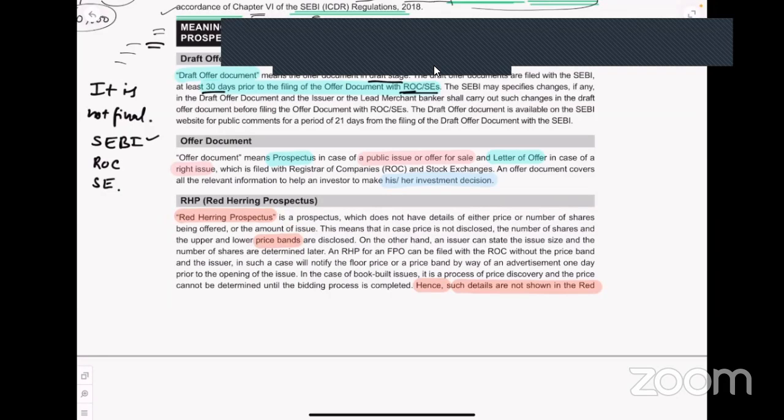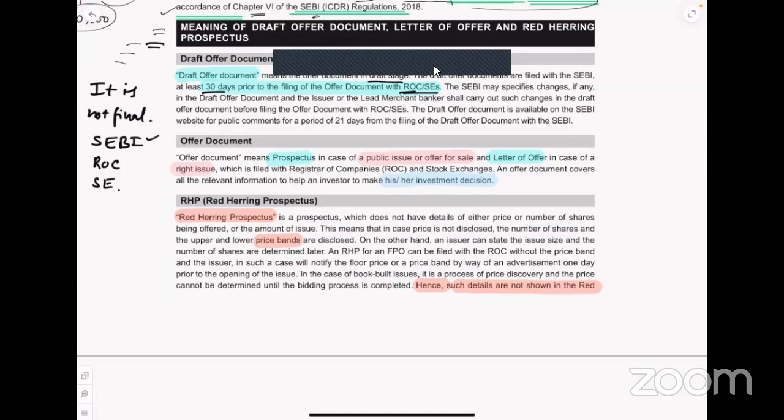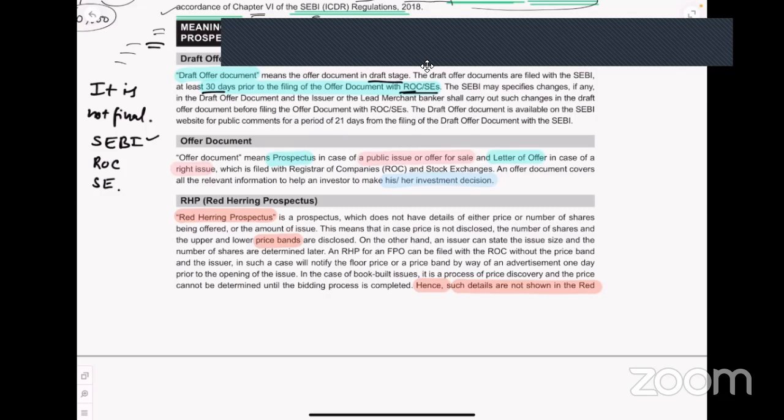Anyway, red herring prospectus, we come to that. Red herring prospectus is a prospectus which does not have details of either price or number of shares being offered. Red herring prospectus, it is also a prospectus, correct? But it will not give you the details of the price or the number of shares. Then how, sir? It does not give, that means how? So that is basically price discovery. Over the period of time, during the entire process, the price will be discovered. That is only red herring prospectus.